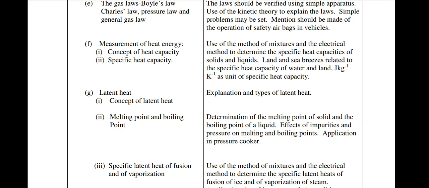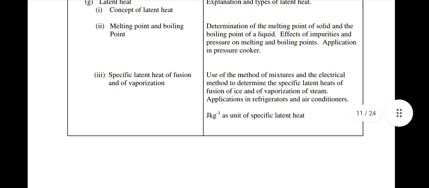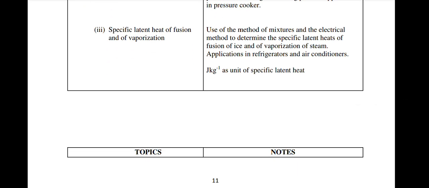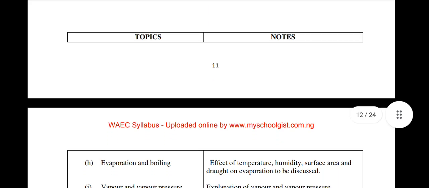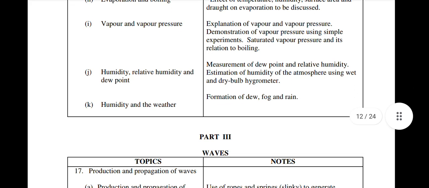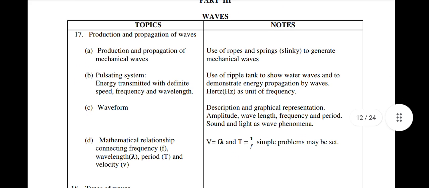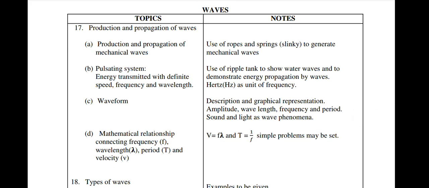Measurement of heat energy, concept of heat capacity, specific heat capacity, latent heat, concept of latent heat, melting point and boiling point, specific latent heat of fusion and of vaporization, evaporation and boiling, vapor and vapor pressure, humidity, relative humidity and dew point, humidity and the weather. Understand it very well. Part 3, we have production and propagation of waves, production and propagation of mechanical waves, pulsating